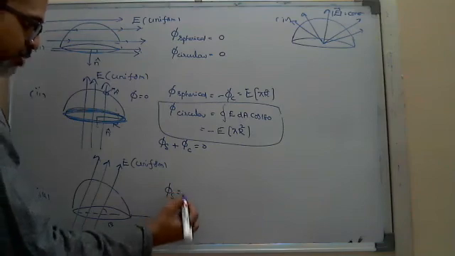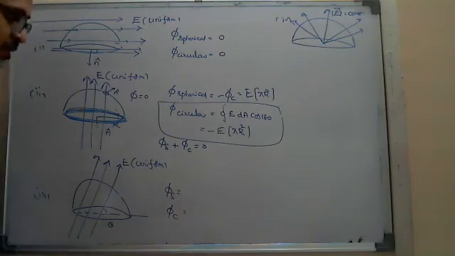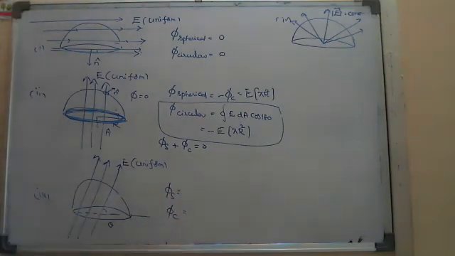With that knowledge, now you can say the answer. What is the flux through the spherical, what is the flux through the circular? What will be the answer? E pi r square cos theta, sir. Is that plus or minus through the circular? Plus, sir. How can you say plus?